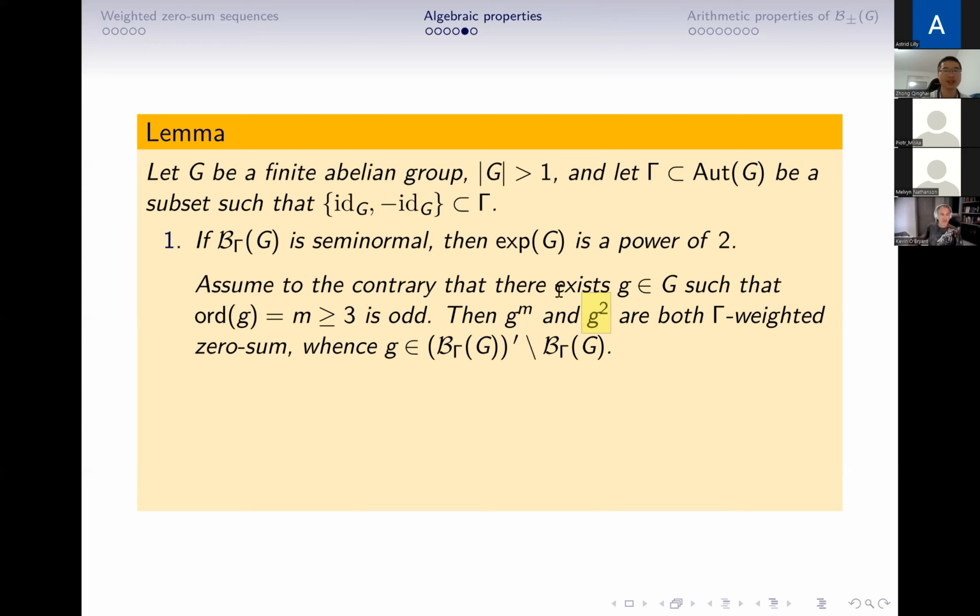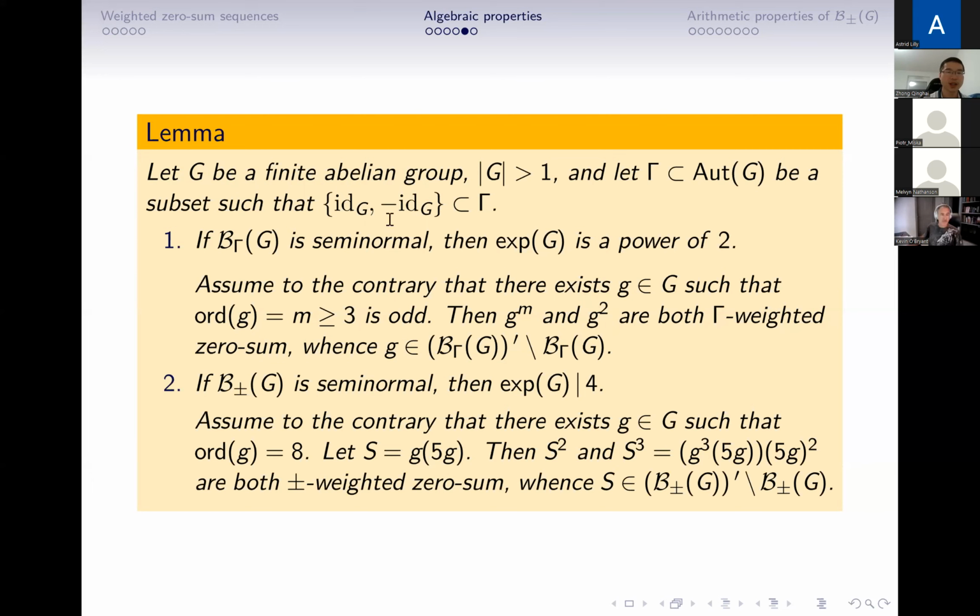Then by the definition of semi-normal, g to the power k for all k not equal to n is a gamma-weighted zero-sum sequence. So this element g is in the semi-normality of B sub gamma G, but g is not a gamma-weighted zero-sum sequence. We get a contradiction.